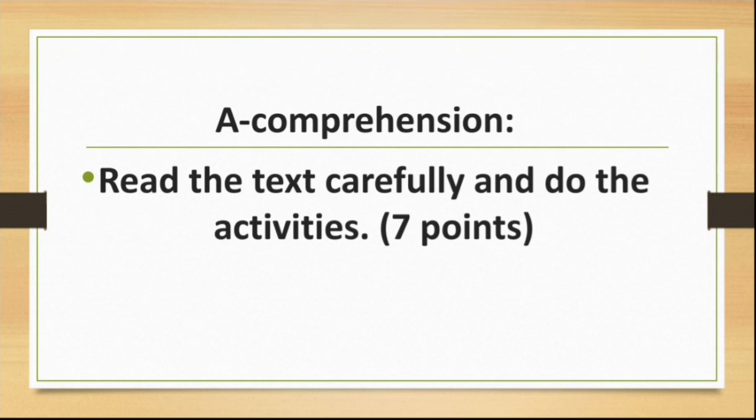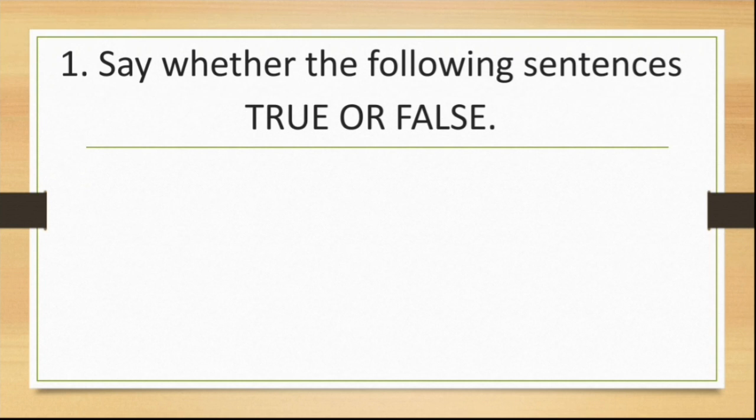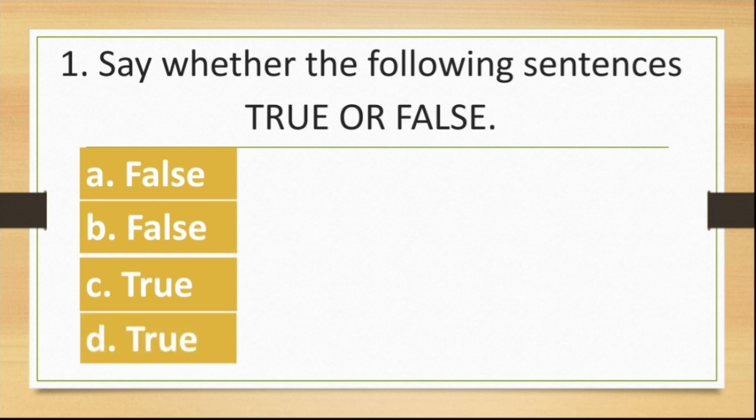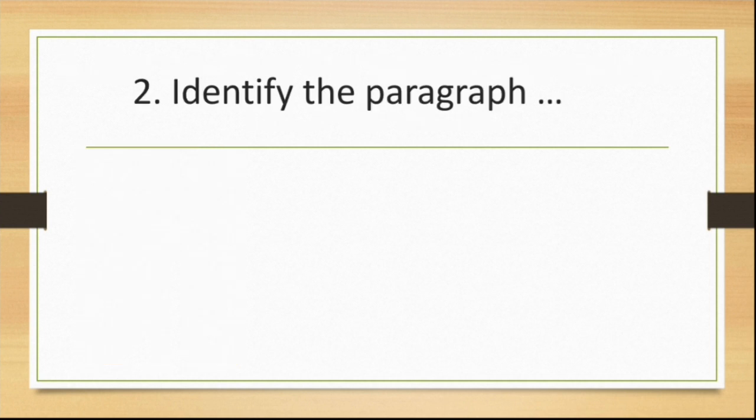We are going to start with the first question, which is: say whether the following statements are true or false. The first statement is false. The second statement is also false. The third one is true. And the fourth one is true as well. So the answer to this question is as follows: false, false, true, true. We move swiftly forward towards the second question.